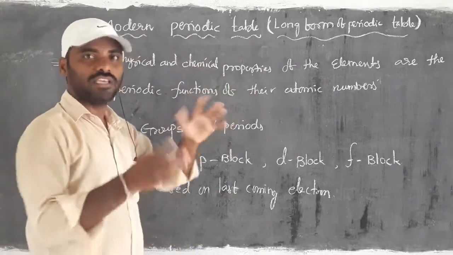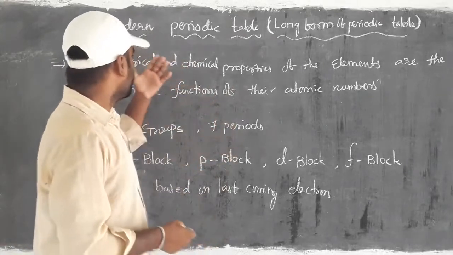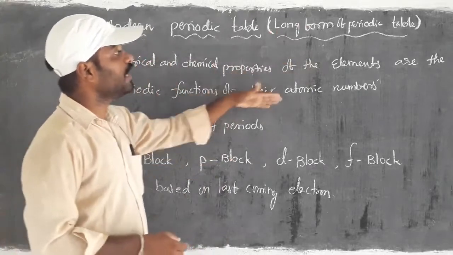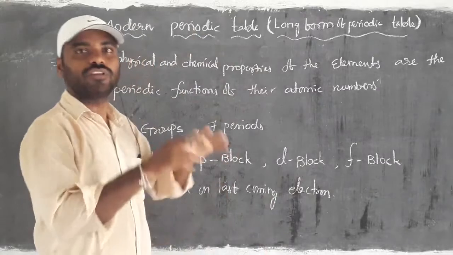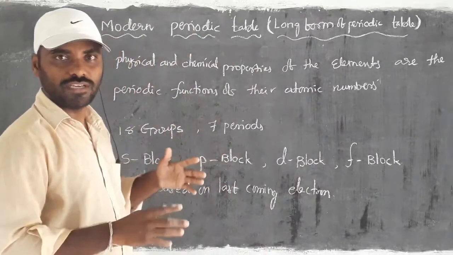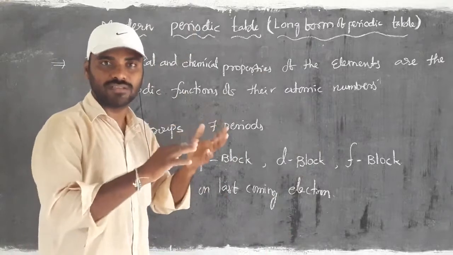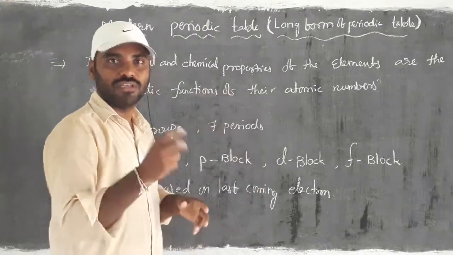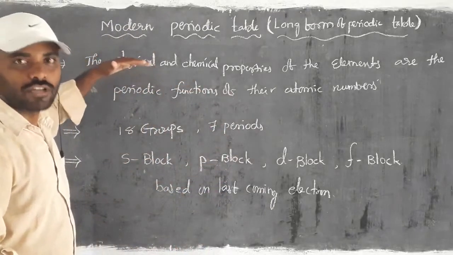In the Mendeleev periodic table, the physical and chemical properties of the elements are periodic functions of their atomic weights. That is the periodic law of Mendeleev. In that we faced two troubles. One demerit is the anomalous series, and another is that metals and non-metals, and coinage metals and highly reactive metals, were placed in the same group. Such problems are overcome by changing this periodic law.